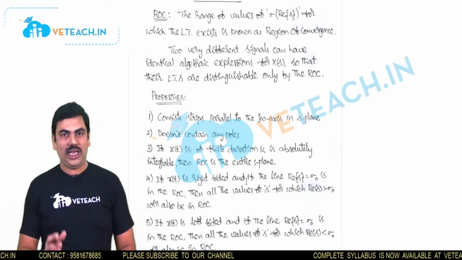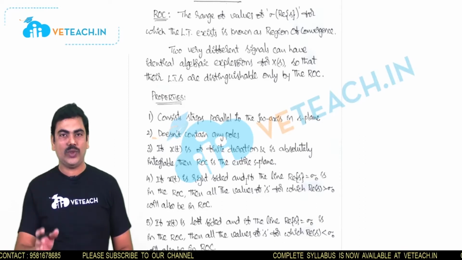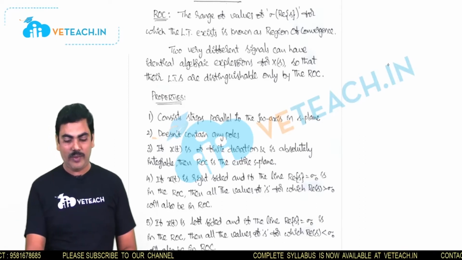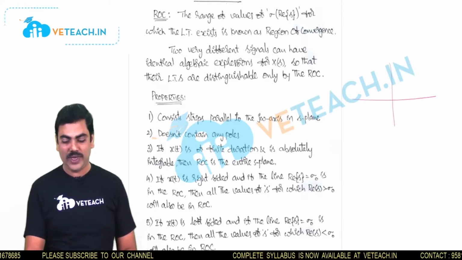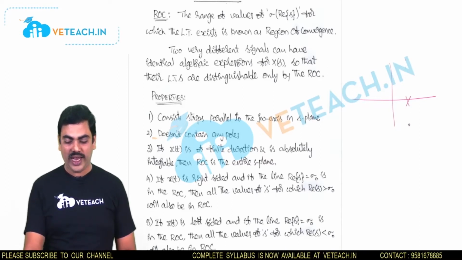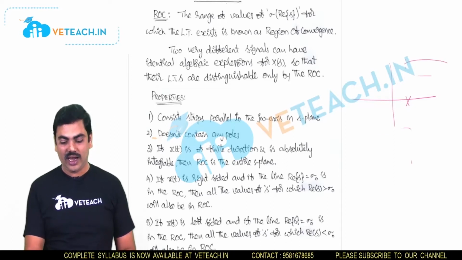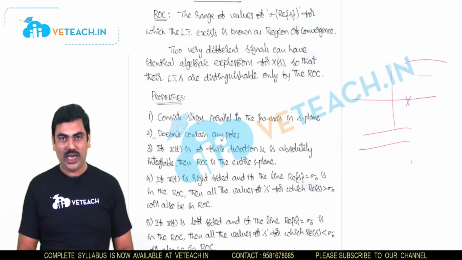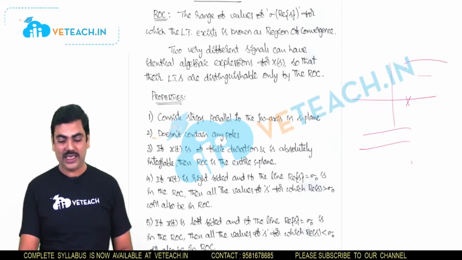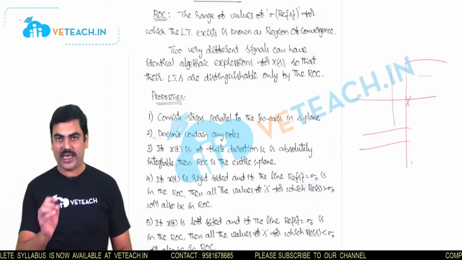ROC always consists of strips which are parallel to the j omega axis. Why? Because here ROCs are specified by the poles, and with reference to that pole, by drawing the strips, we will specify the ROC either on right side or on left side. So here ROC consists of strips which are parallel to the j omega axis.